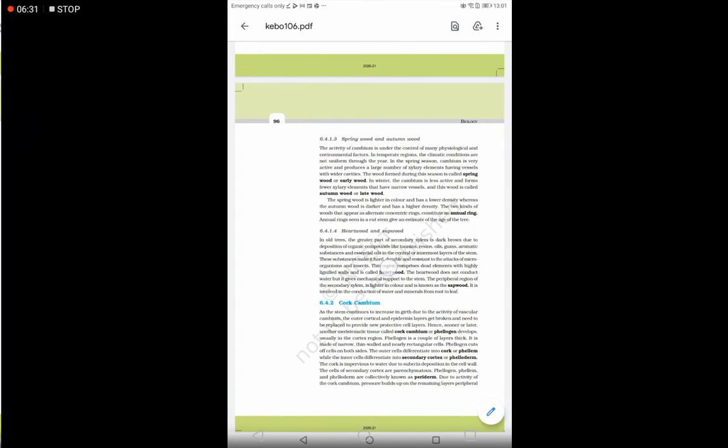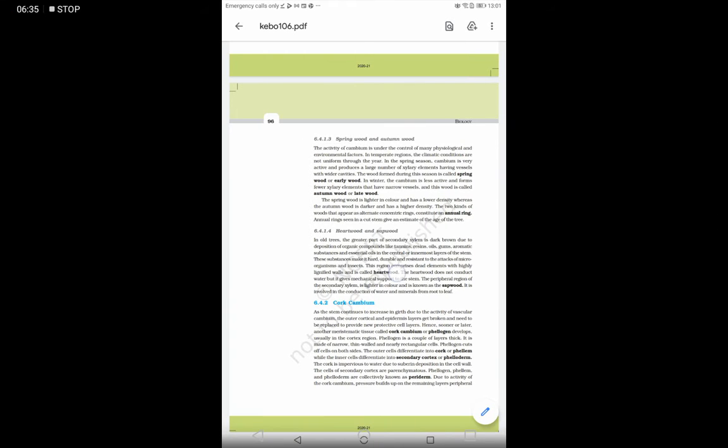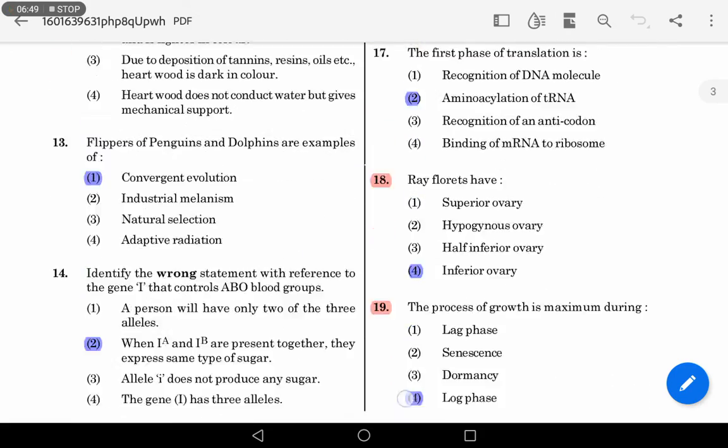The region comprising dead elements with highly lignified walls is called heartwood. It does not conduct water, it gives mechanical support, and the peripheral region of the secondary xylem is lighter in color and is known as sapwood. So it's a peripheral region, not the innermost one, it occupies the periphery.